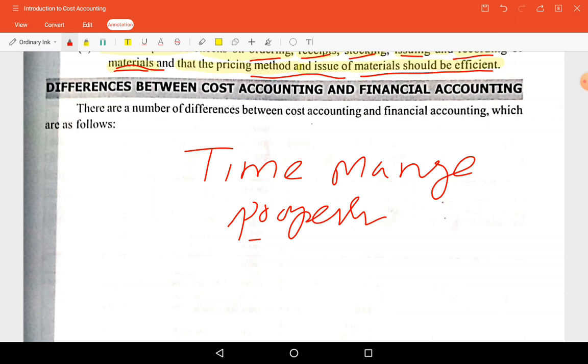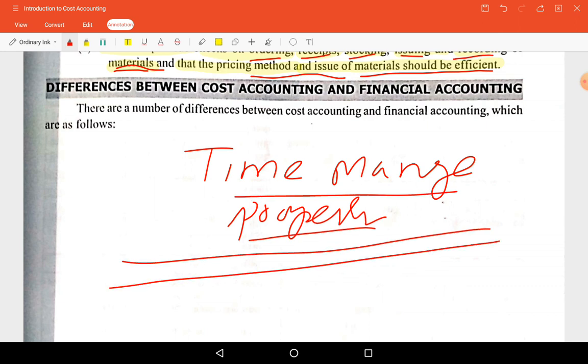Whatever time is left, divide it among the subjects left. Suppose you have 3 subjects from now on, not yet completed, don't panic. Cost accounting is there, BILA is there, and if anyone didn't touch web, don't worry, use this time properly.